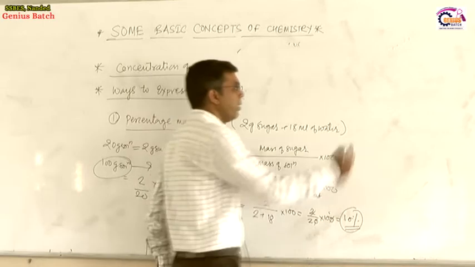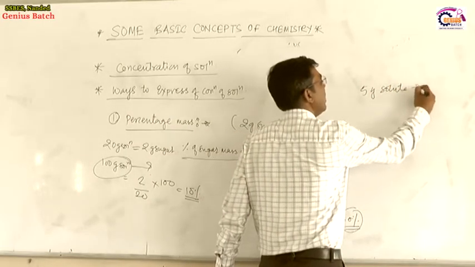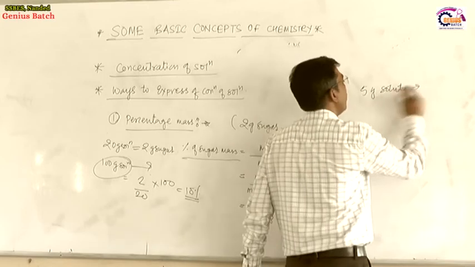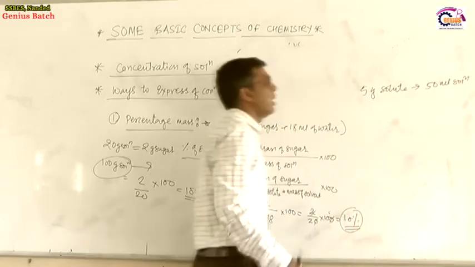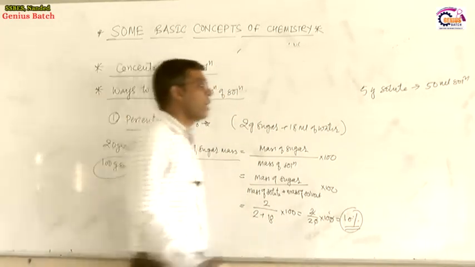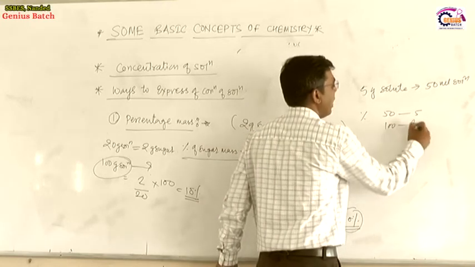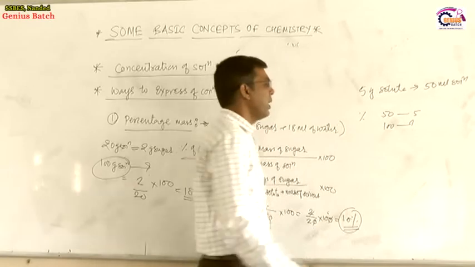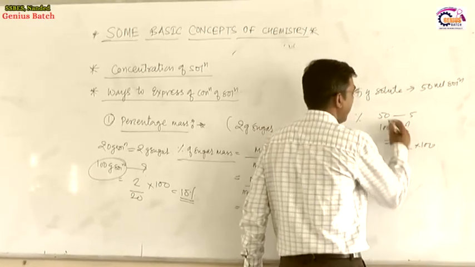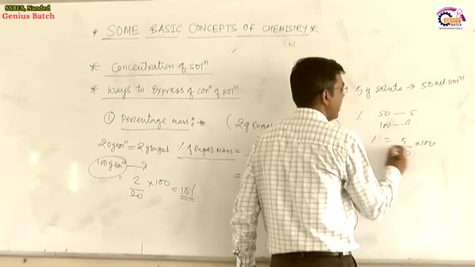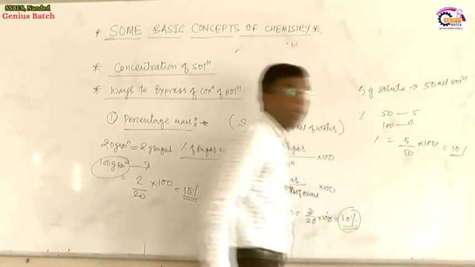For one example, 5 gram of solute is present in a 50 ml solution. 50 ml solution contains 5 gram of solute. What is its percentage? 50 contain 5. What will be the amount in 100? How can we calculate it? 5 into 100 divided by 50. So the percentage will be 5 into 100 divided by 50. Again it comes to be 10%.